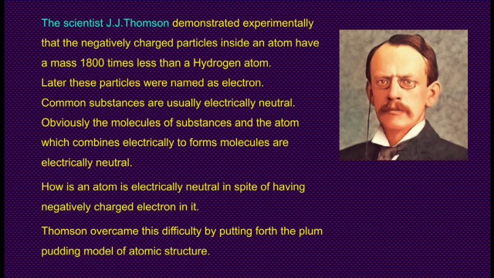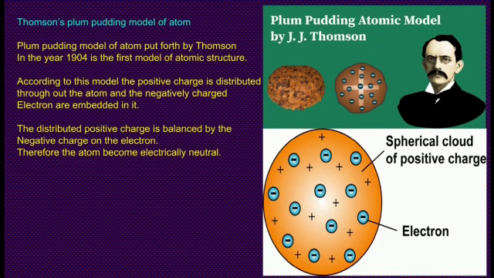Thomson overcame this difficulty by putting forth the plum pudding model of atomic structure. Thomson's plum pudding model of atom. The plum pudding model of atom put forth by Thomson in the year 1904 is the first model of atomic structure.